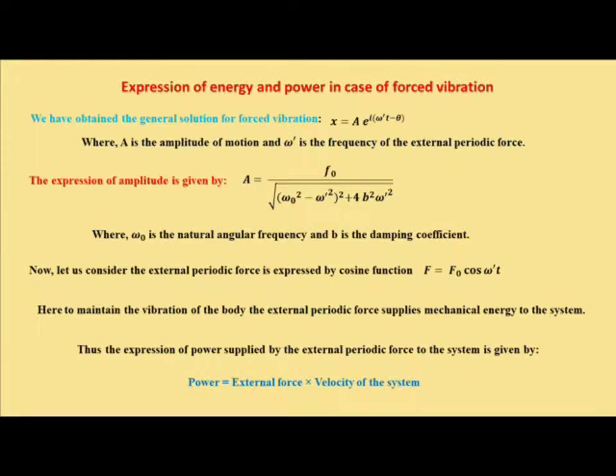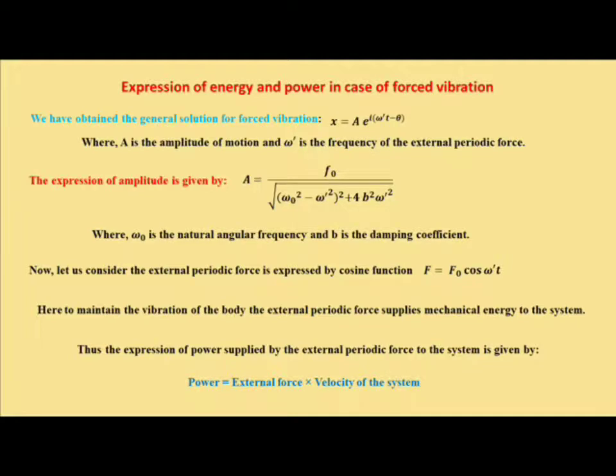Now if we consider the external periodic force to be expressed by a cosine function, as it is also a sinusoidal function, we take f equal to f0 cos omega prime t. In our solution, we solved the differential equation by assuming f as f0 e to the power i omega prime t, as both sine and cosine functions are there. So it will not be difficult to consider only the cosine part. So let us consider the external periodic force is given by f equal to f0 cos omega prime t, where f0 is the amplitude of the external periodic force and omega prime is its frequency.